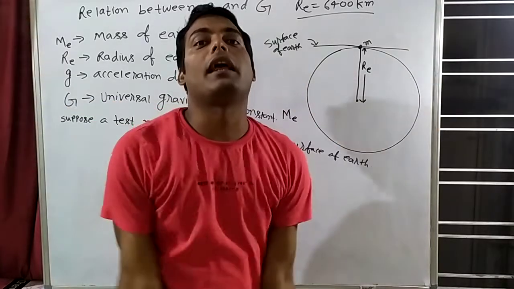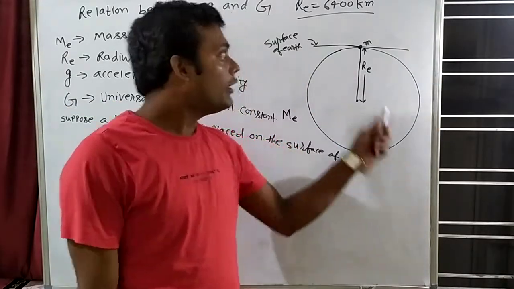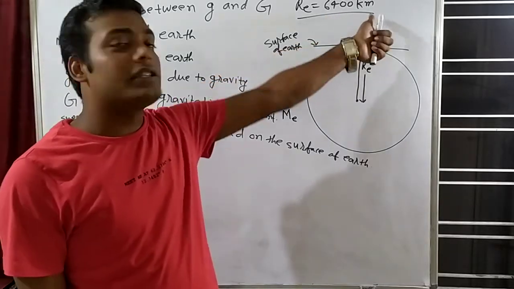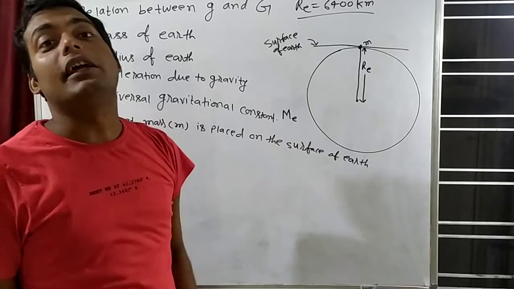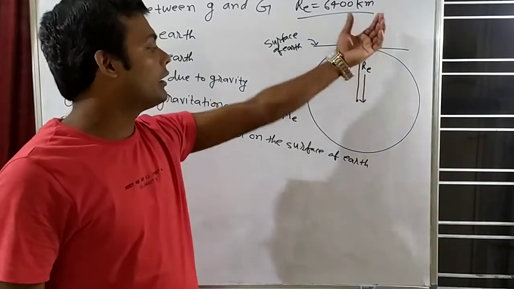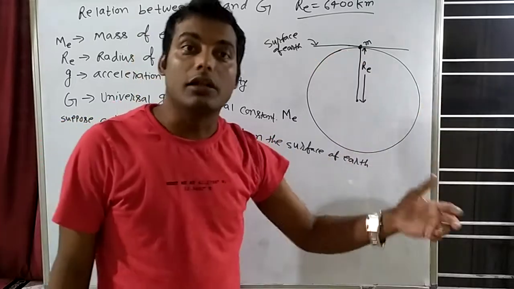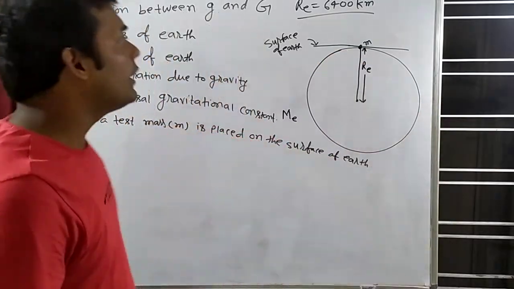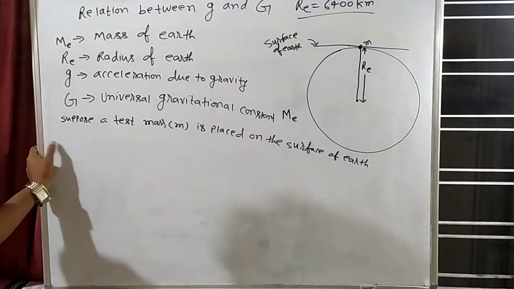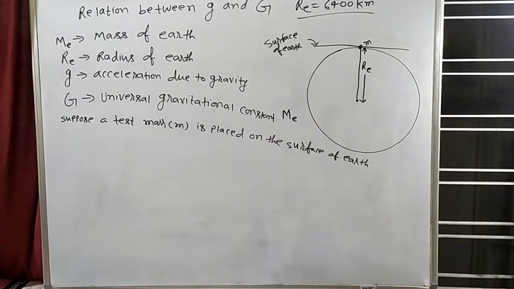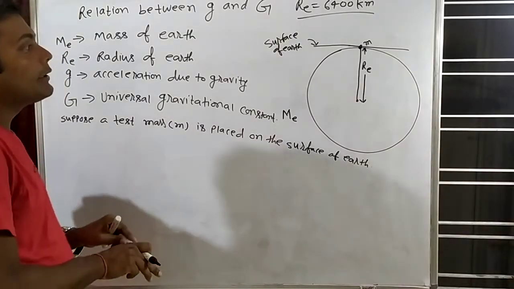This is a huge planet. The radius of earth is 6,400 kilometers; I am telling you in kilometers. What is the mass of earth? 6 into 10 to the power 24 kg. That is a huge mass. Clear? We want to make the relation between these two. How will we make the relation?